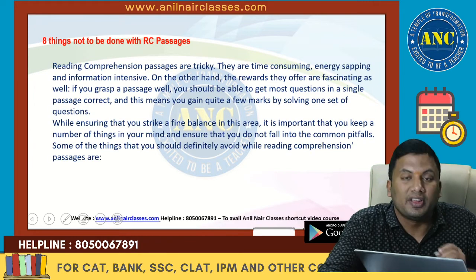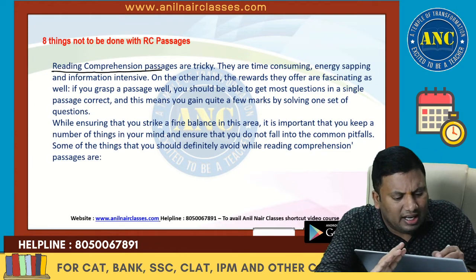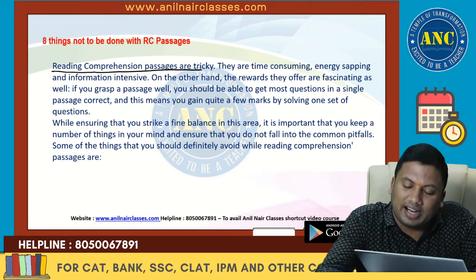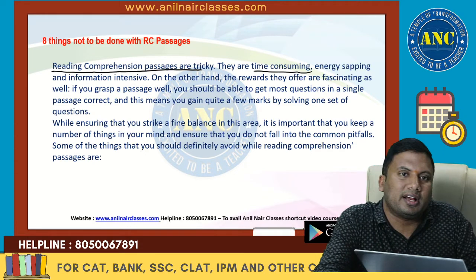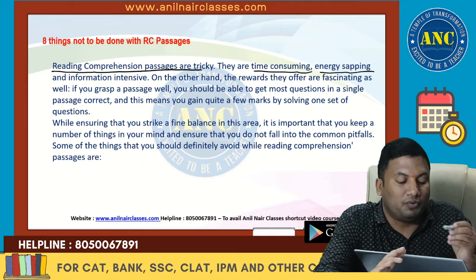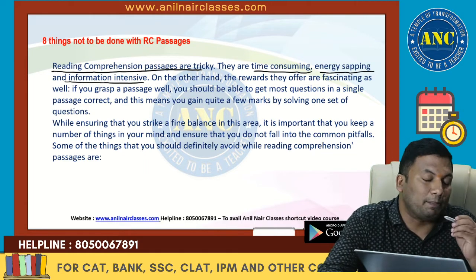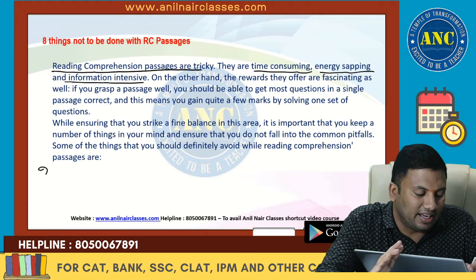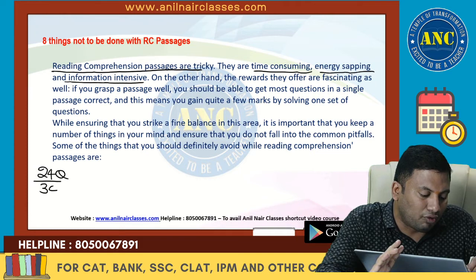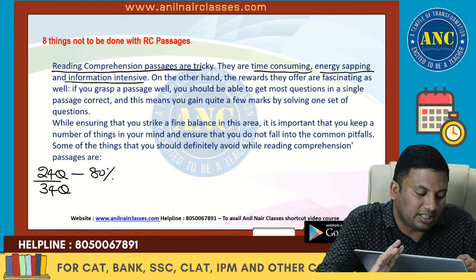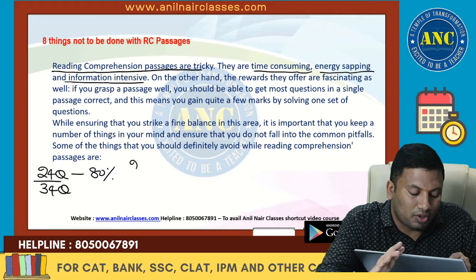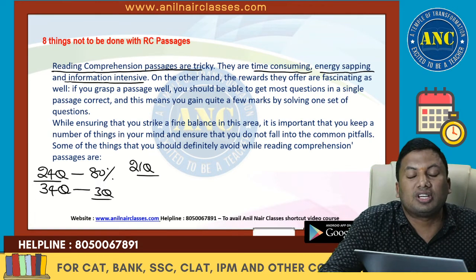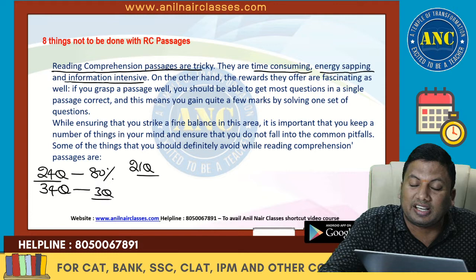The first thing, right, RC passages are very tricky passages. Some questions will be, what do you think is the mood of the author while writing the passage? Very time consuming, very energy sapping and very high on information intensity. But the best thing is the rewards you get in solving RC passages: 24 questions out of 34 questions. Even if you get 80% of the 24 questions right, almost 21 questions right, and get another 3 right from verbal ability, you are almost in the 99.5 plus percentile range.